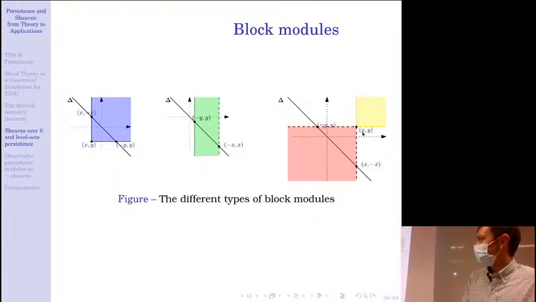Here you have an upper quadrant that does not intersect the diagonal. And this is a down quadrant. If I have an upper quadrant that does not intersect the diagonal, then I can associate to it its dual down quadrant, which is just the symmetric with respect to the minimum. This will be an important notion for later.